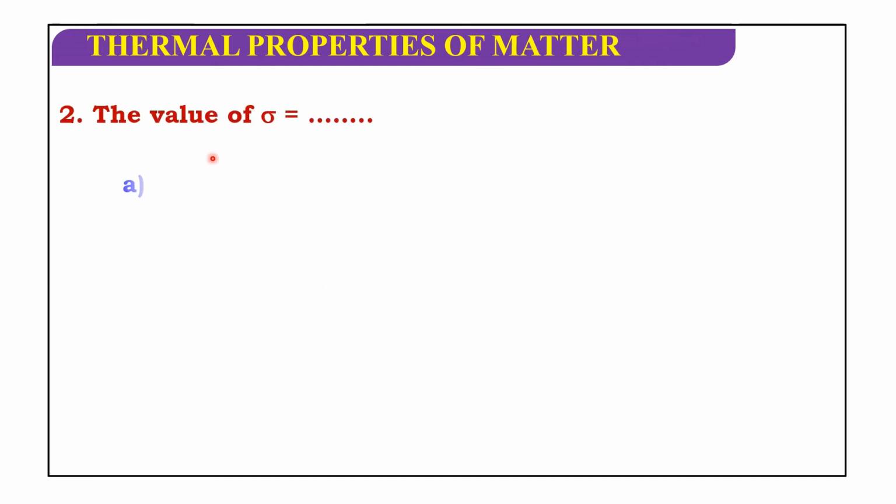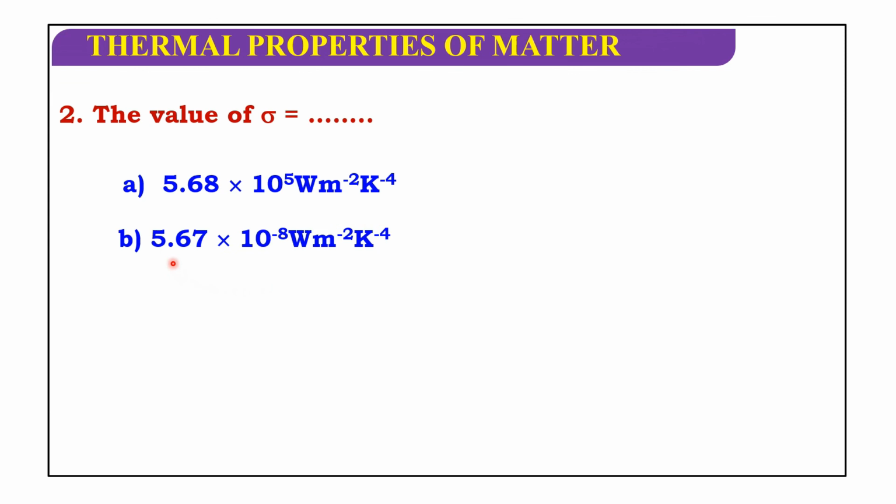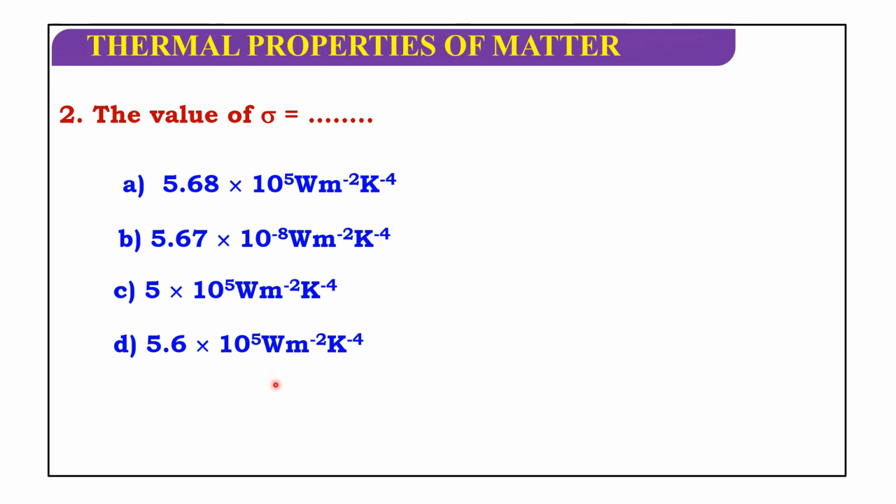Next, the value of sigma: 5.6 into 10 to the power of 5 watt meter to the power of minus 2 Kelvin to the power of minus 4, or 5.67 into 10 to the power of minus 8 watt per meter square Kelvin to the power of 4, or 5 into 10 to the power of 5 watt meter to the power of minus 2 Kelvin to the power of minus 4. So the value of sigma is 5.67 into 10 to the power of minus 8 watt meter to the power of minus 2 Kelvin to the power of minus 4.